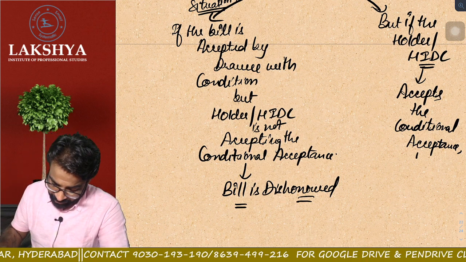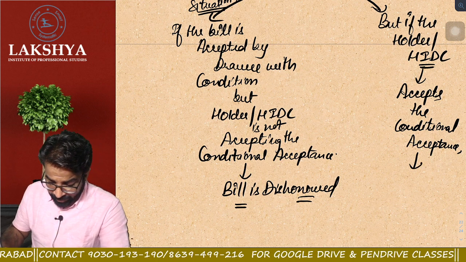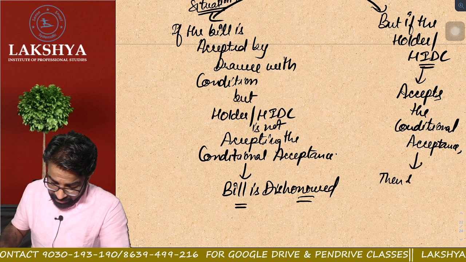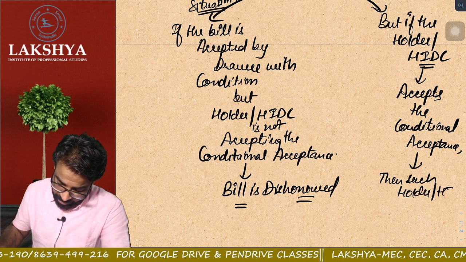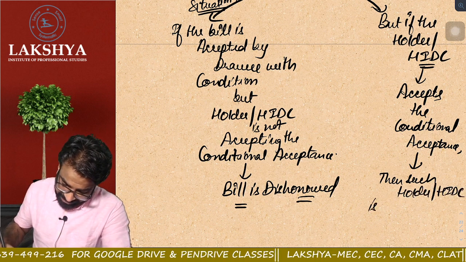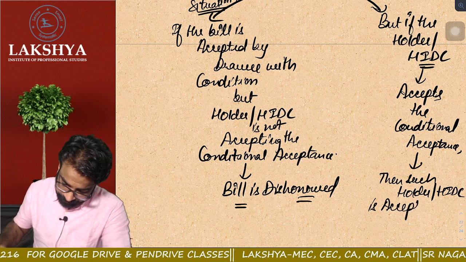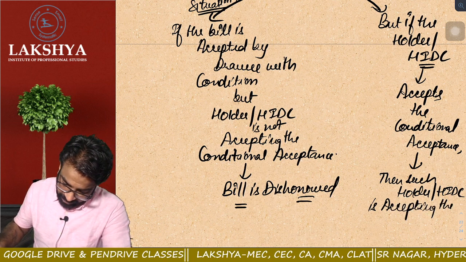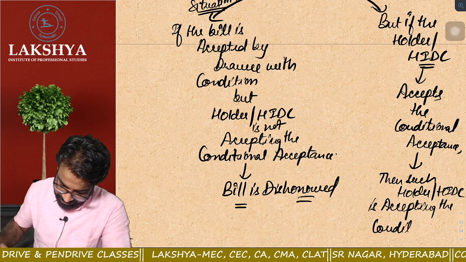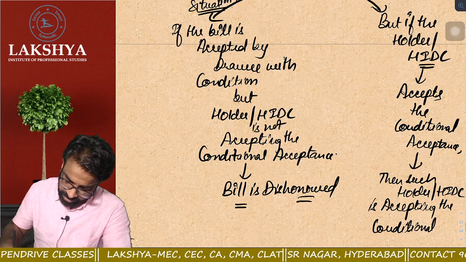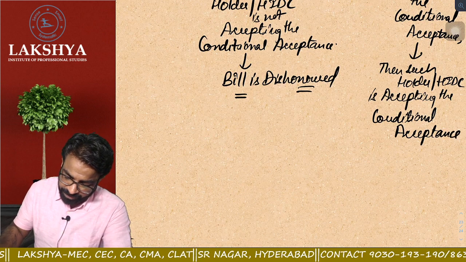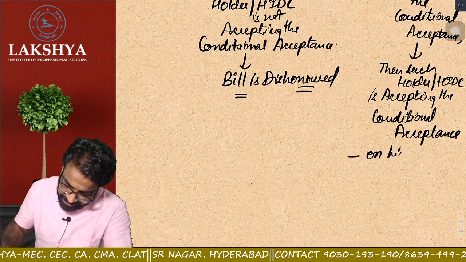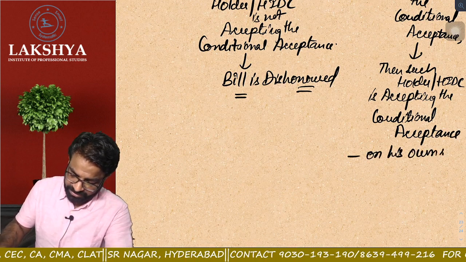Then what is going to happen? Such holder or holder in due course is accepting the conditional acceptance on his own risk.